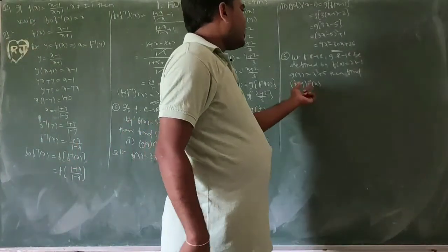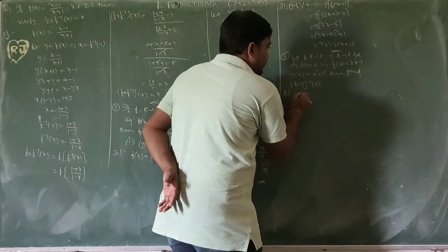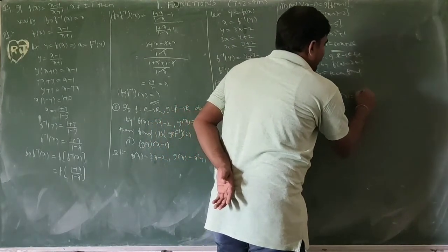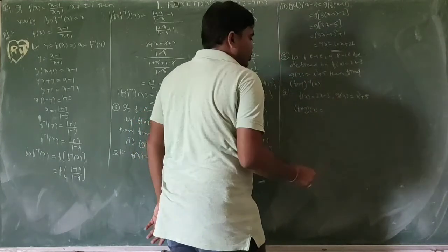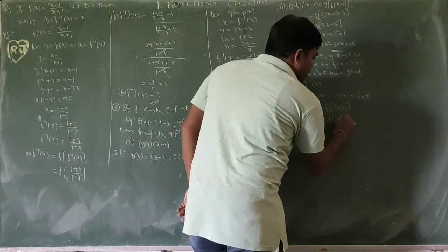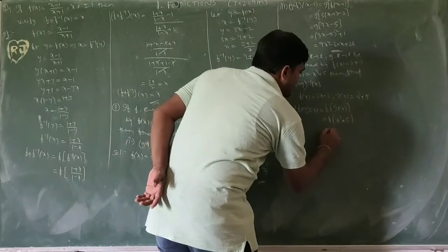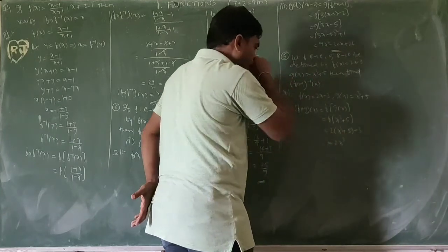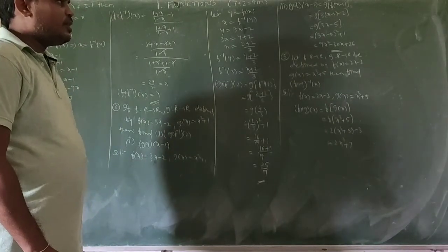So to find f circle g whole inverse, I want to find f circle g first. So solution, given f of x equal to 2x minus 3, g of x equal to x cube plus 5. First, f circle g of x equal to f of g of x. F of g of x, g of x equal to x cube plus 5. So instead of x we write this one: 2 of x cube plus 5 minus 3. 2 into x cube, 2x cube, 2 into 5, 10 minus 3, 7. F circle g of x equal to 2x cube plus 7.